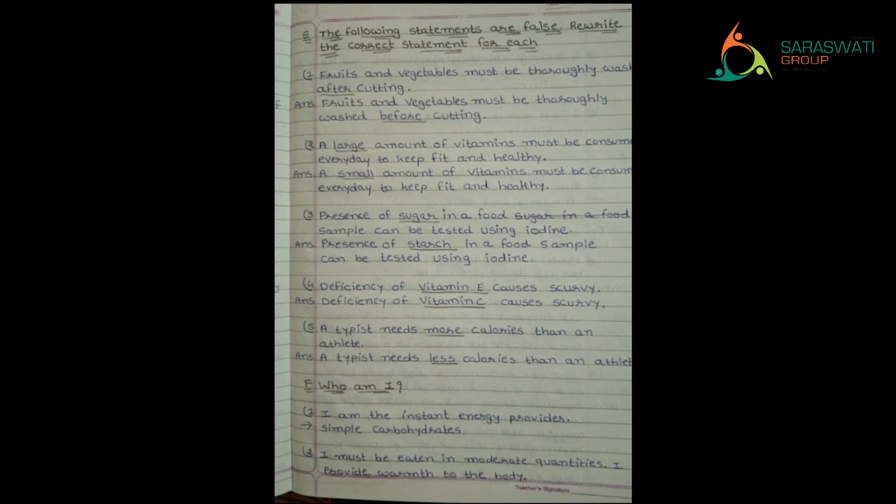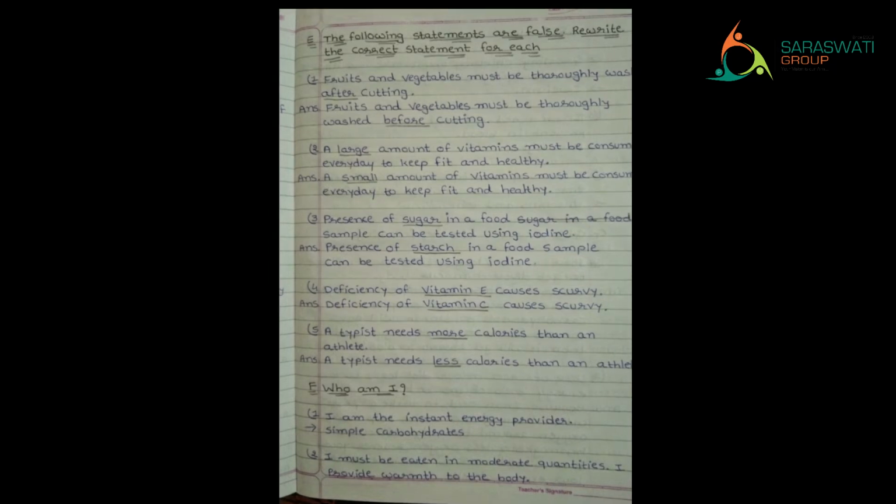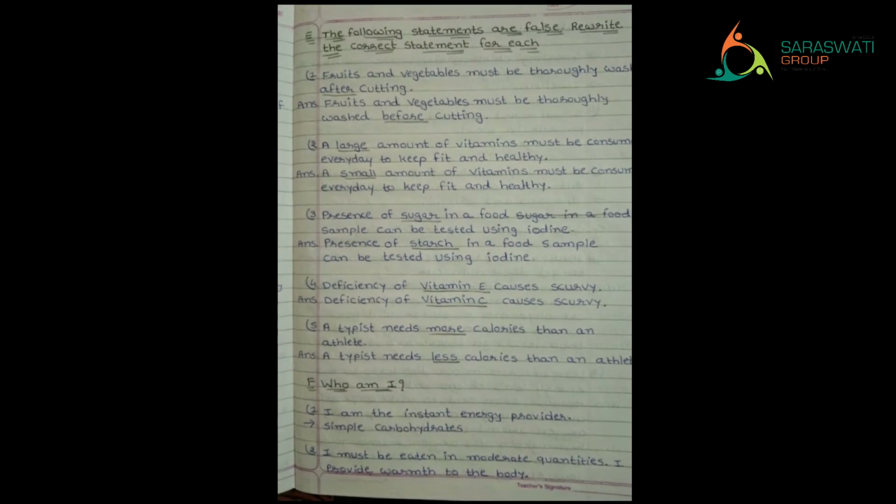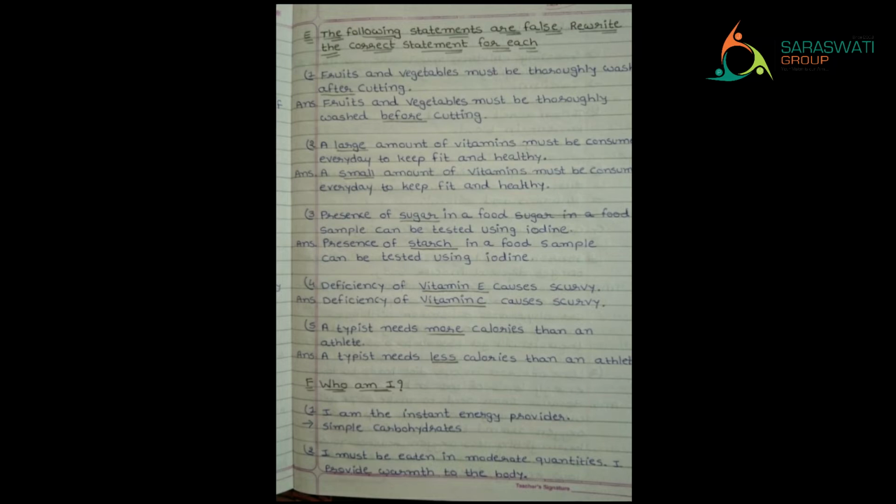Next, a large amount of vitamins must be consumed every day to keep fit and healthy. Now we know that we require vitamins and minerals, but we require it in a small amount, right? So large word is written wrong. So instead of that we have to replace it with small word, right?